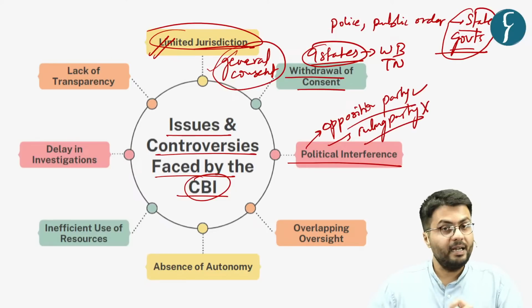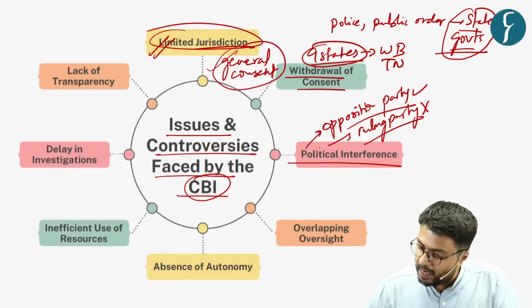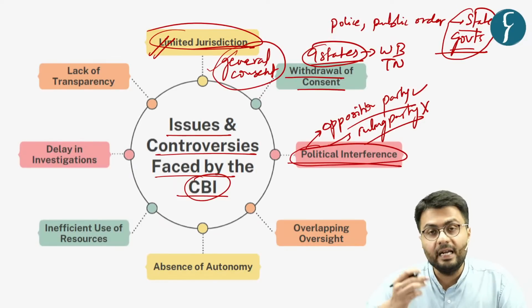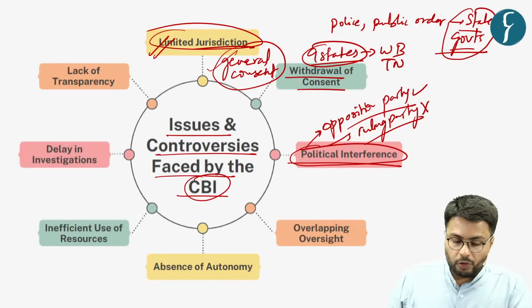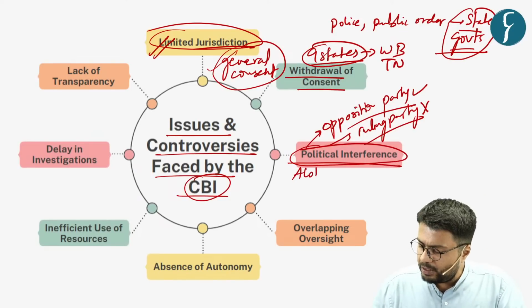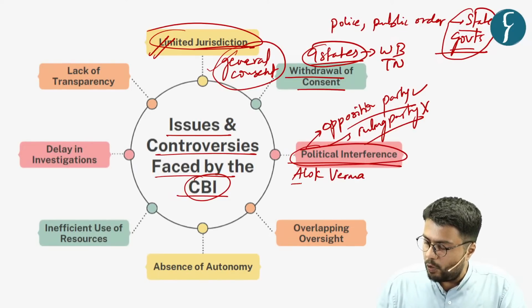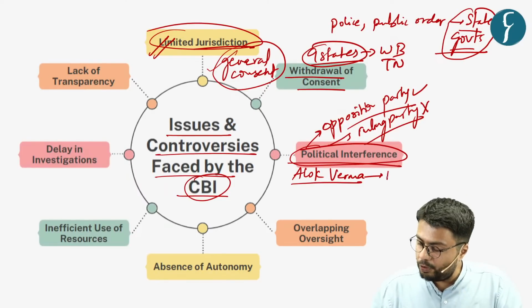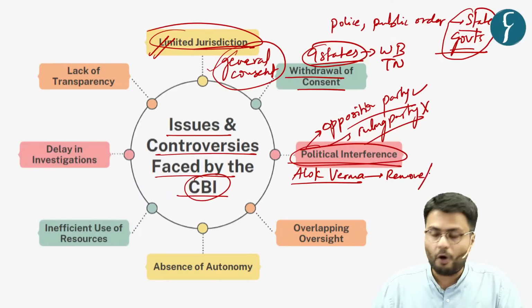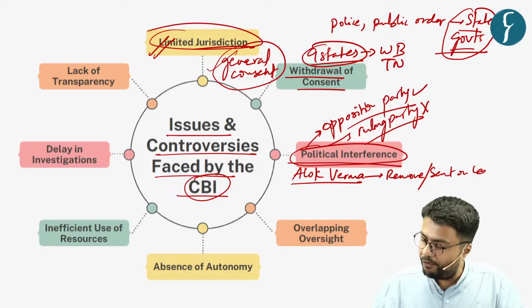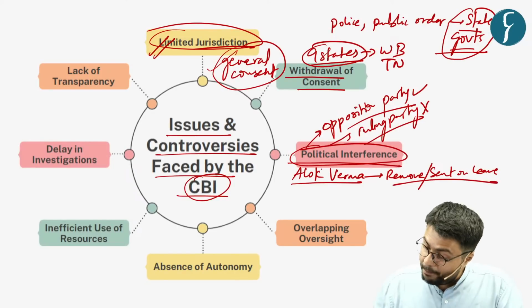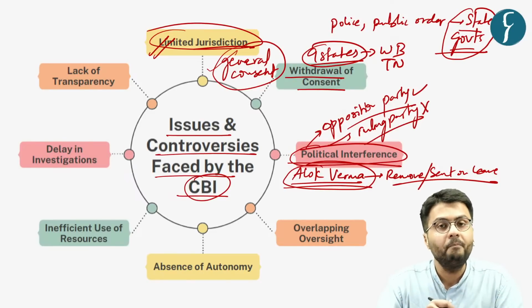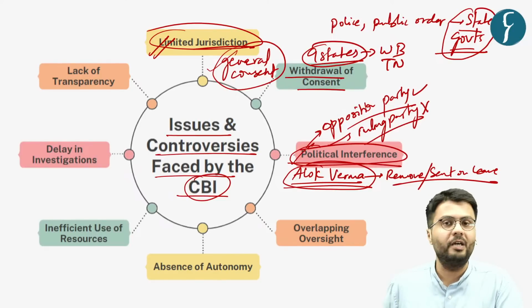So you can understand, it has been alleged by opposition parties that political interference in the workings of CBI has hampered its effectiveness. Also, in recent times, there was a director of CBI called Mr. Alok Verma. Based on the controversy, the government of the day decided to remove this individual from office and he was sent on leave. So this example glaringly highlights how the processes and procedures of CBI have been beset with political interference.